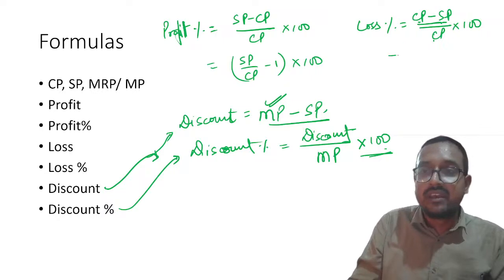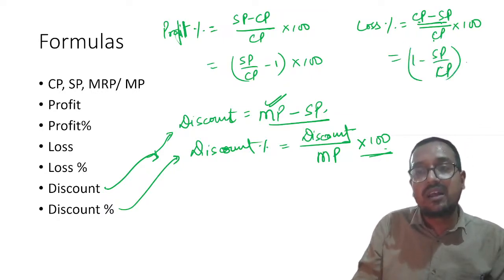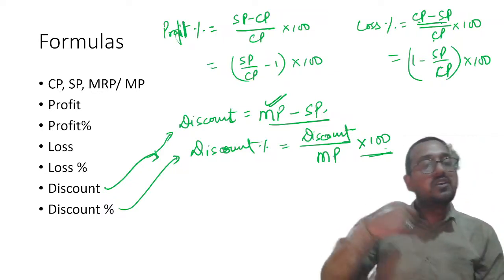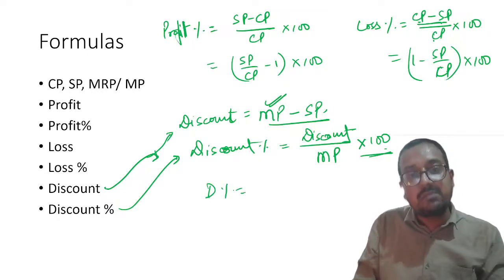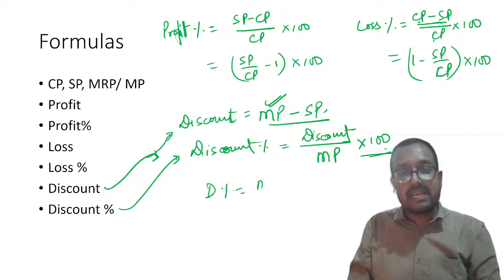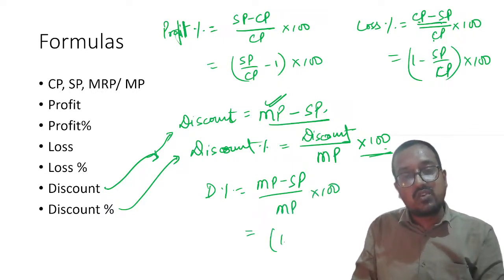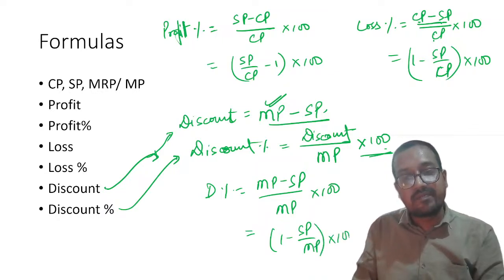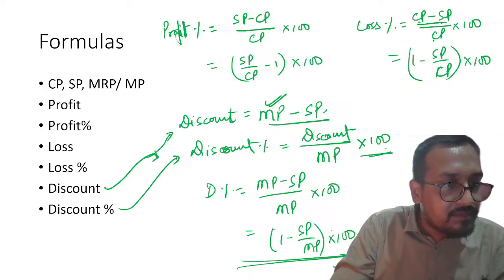Here you can write 1 minus SP upon CP into 100. So basic mathematical jugglery I am doing, nothing rocket science. Same with discount. Discount percentage is equal to marked price minus selling price upon marked price multiplied by 100. So this will be equal to 1 minus SP upon MP into 100. Is it clear? Understood by everyone?